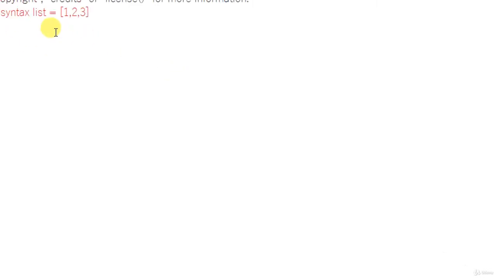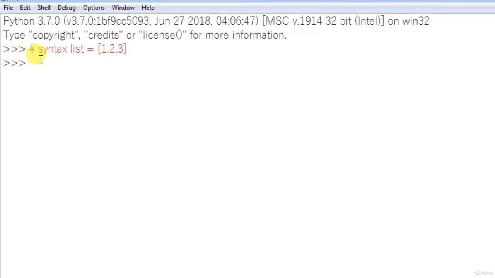But in other scenarios, can we have a list which contains different kinds of data? For example, I have a list and it has 1, 2, 3, as well as some strings in it. Is it possible? In Python it is possible. So when you create a list, you can have different types of data inside the list.